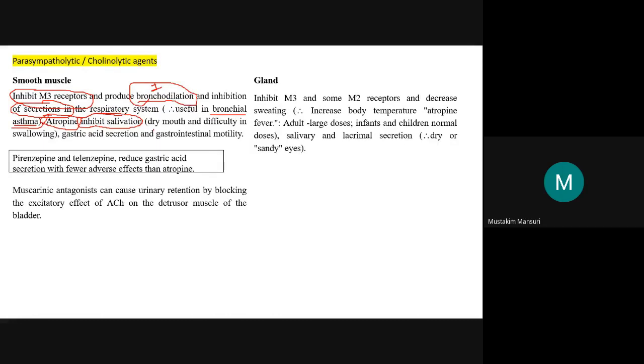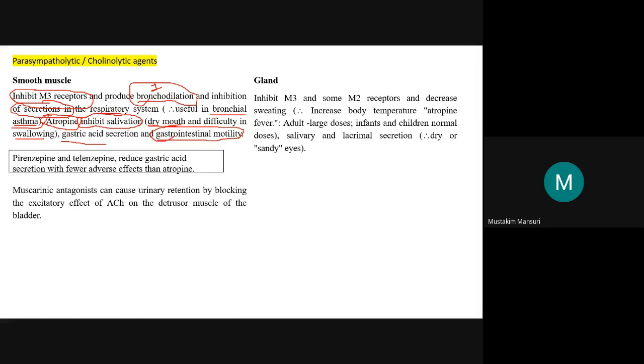That is why it results in dry mouth and also difficulty in swallowing. It is an inhibitory effect, that is the dry mouth. That is why most anticholinergic agents have this adverse effect, dry mouth, as well as a decrease in gastric acid secretion and decreased GI motility. This decreased GI motility leads to the major adverse effect of constipation.